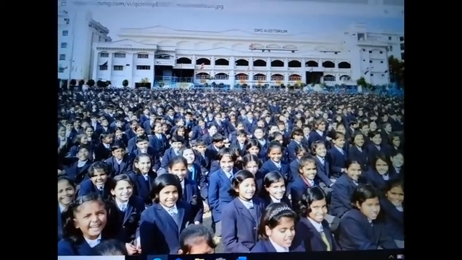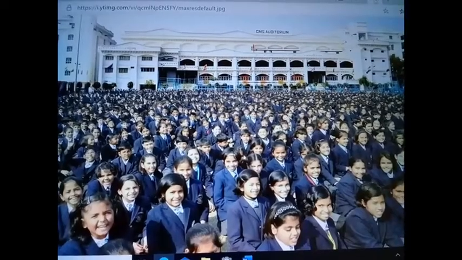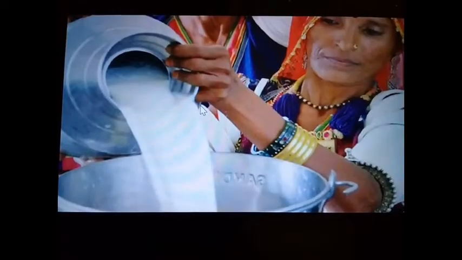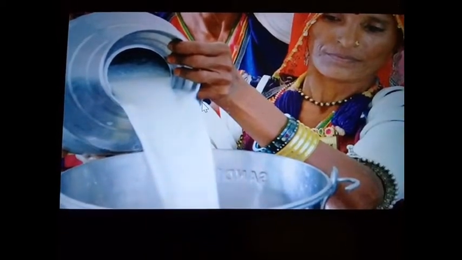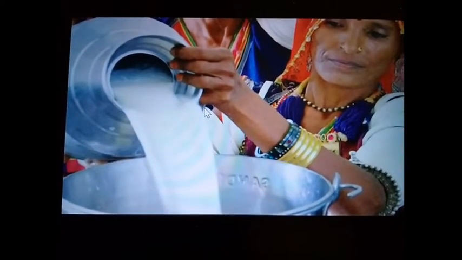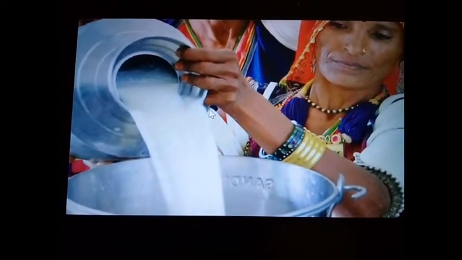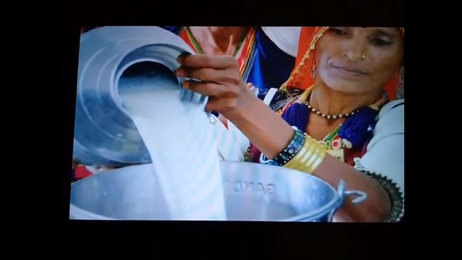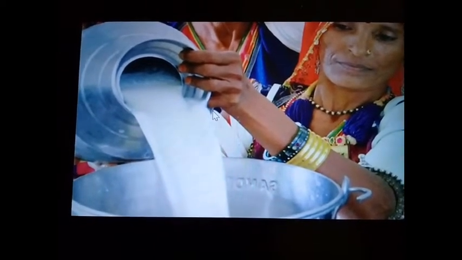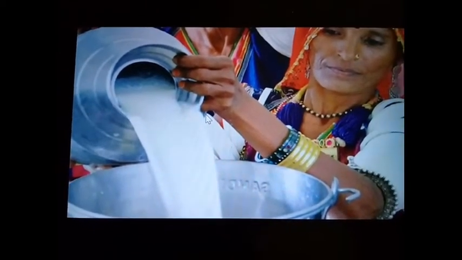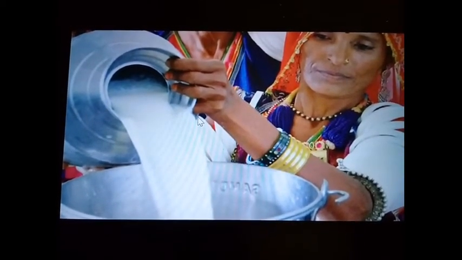And now let's see what other things make India one of the most famous countries in the world. They have the biggest milk production in all the world. The first country in the world to produce milk. The second country in the world is the United States, and the third is China. But India has the first place in milk production in the world.